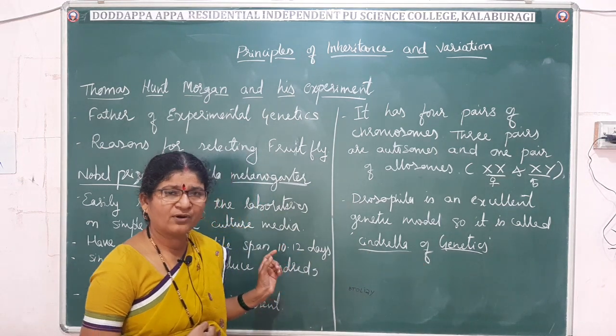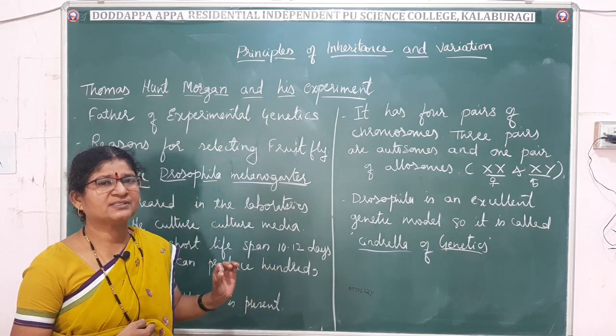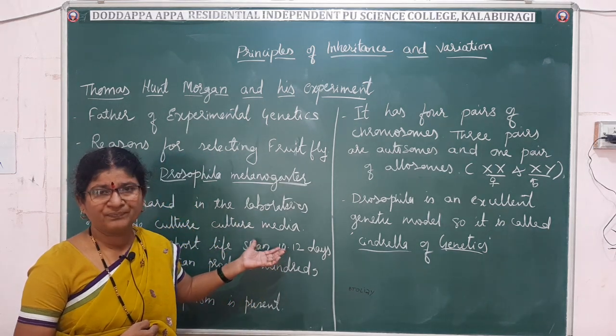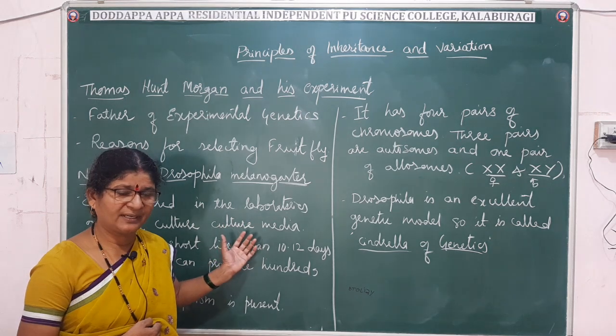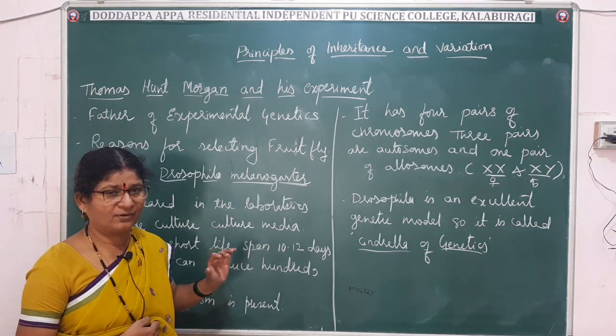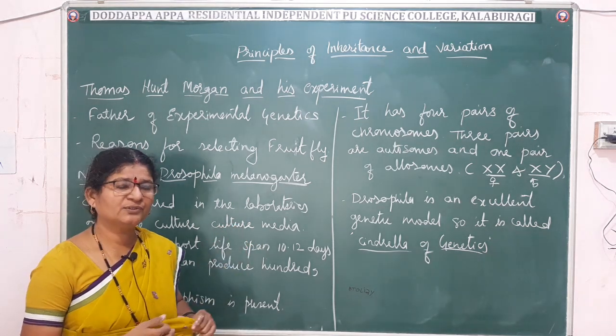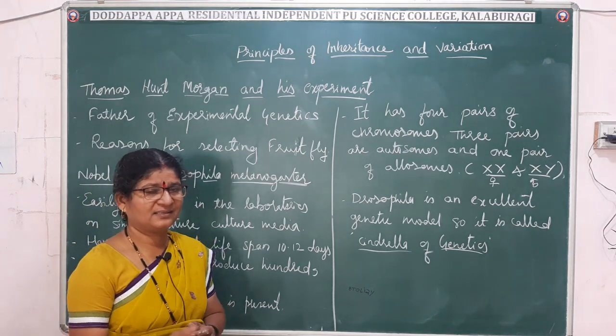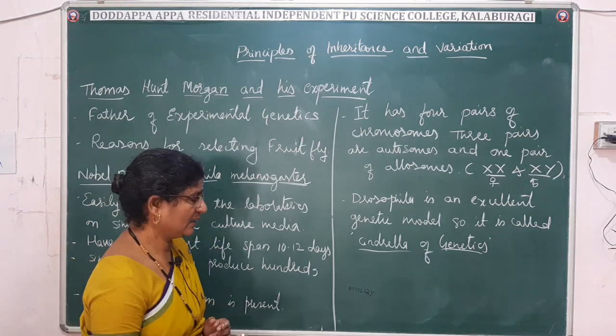Morgan followed the same experimental procedure as Mendel, and for the monohybrid he got the same result as Mendel.